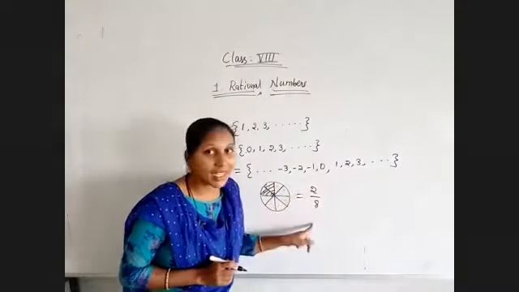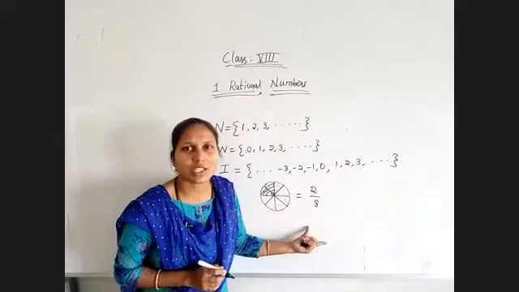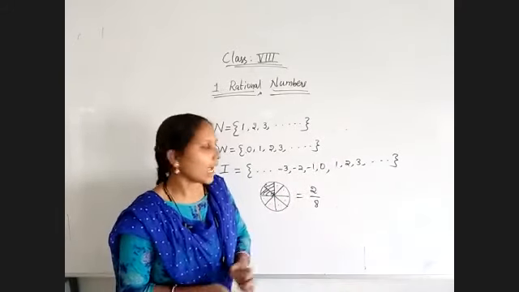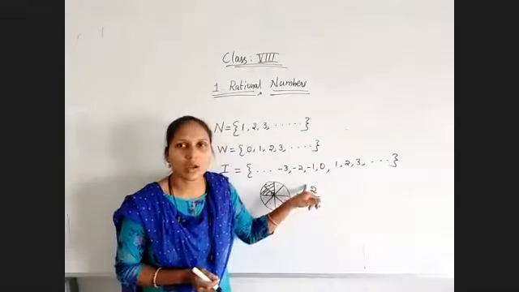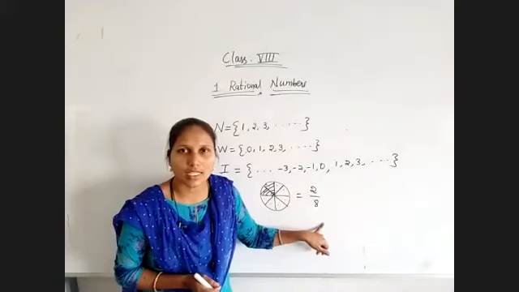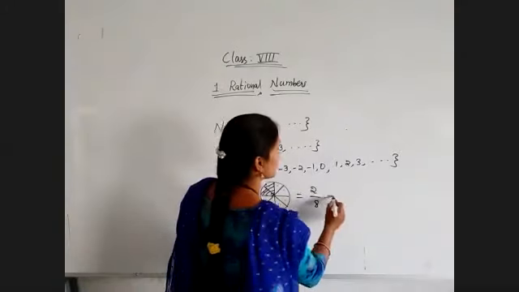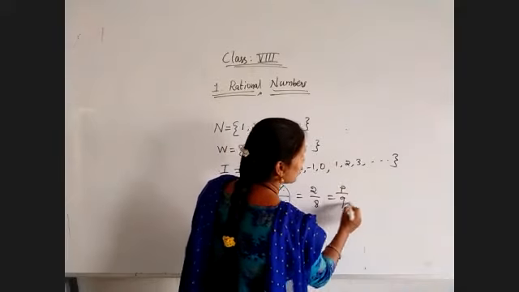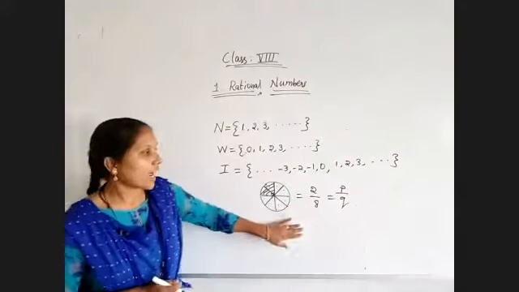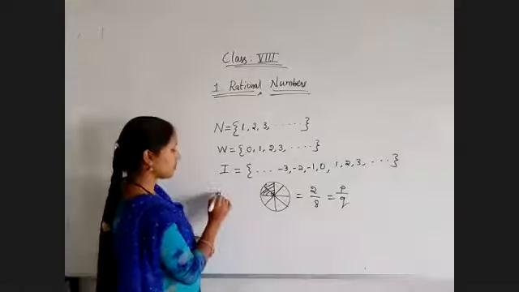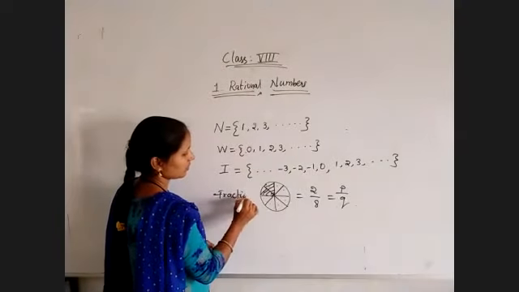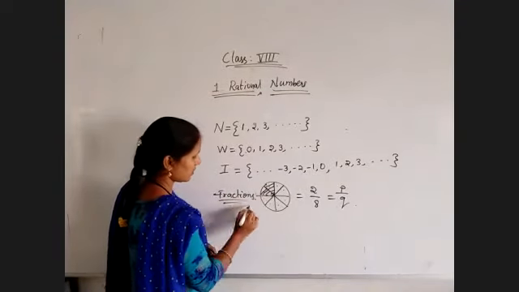So 2 by 8, this type of representation is known as fractional form. Here 2 is known as the numerator and 8 is known as the denominator. This is in the form of p by q, so it is a fractional number. And coming to the decimal.